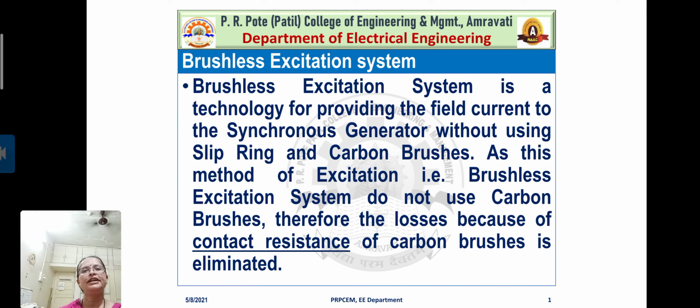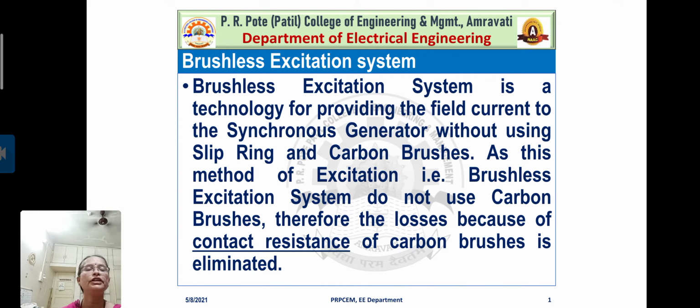Now brushless excitation system, another type of the AC excitation system. It is what? Brushless excitation system. Brushless excitation system is a technology for providing the field current to the synchronous generator without using slip ring and carbon brushes.